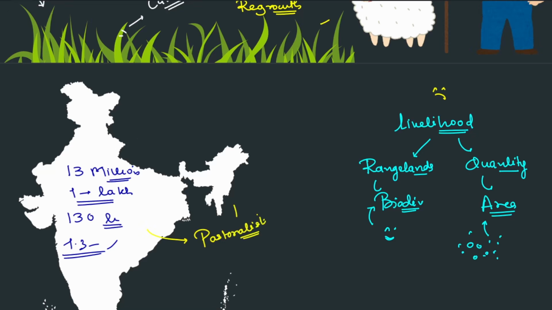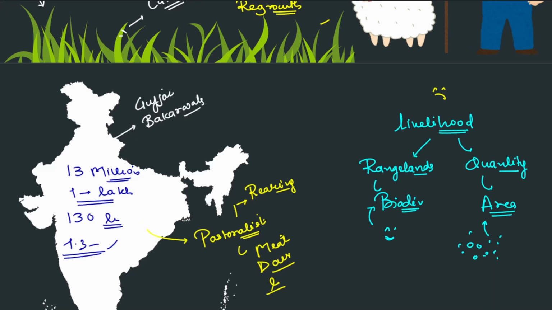That means their main job is rearing cattle or animals and depending on meat, dairy, leather, and these sorts of industries. Some examples I am writing: Gujjar Bakarwals, who are mostly found in the Jammu and Kashmir region.